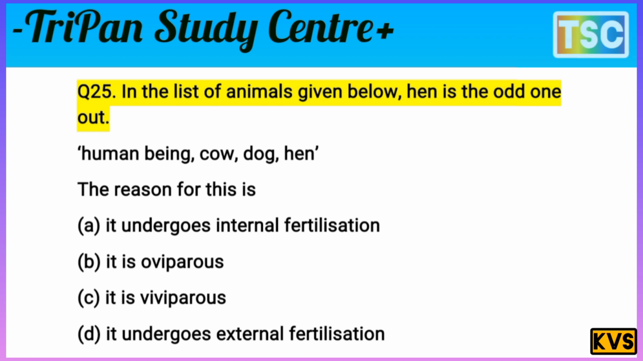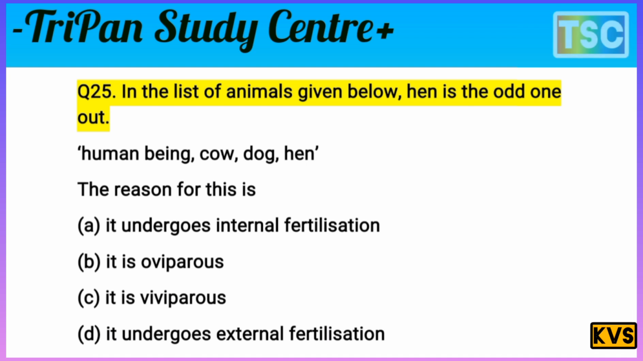The question is clear. In the list of animals given below, human beings, cow, dog, hen, the hen is the odd one out. The reason here: because it undergoes internal fertilization? No way. The hen's internal fertilization is right, but it is not what makes it odd. It means B. It is oviparous. B, oviparous? Yes, it is the correct answer here.